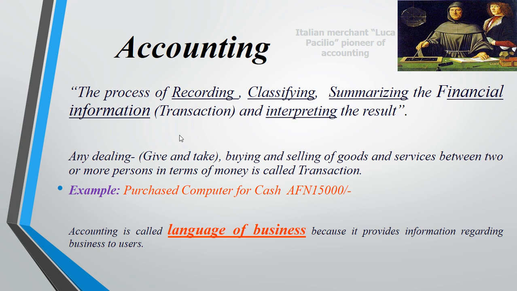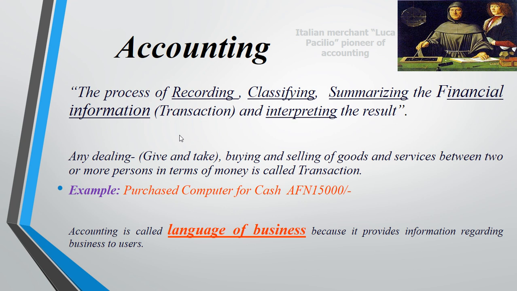After the ledger we have the trial balance, we have summarizing. The third step is called summarizing. Recording, classifying and summarizing. We have to summarize all the transactions in the trial balance. The third step, or the third book, is called the trial balance.